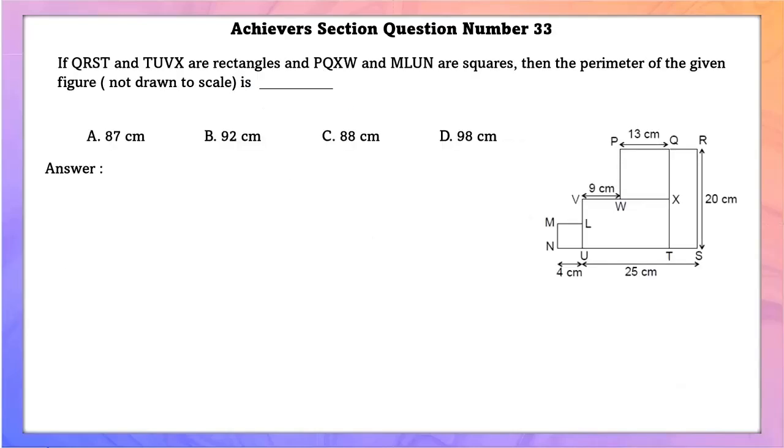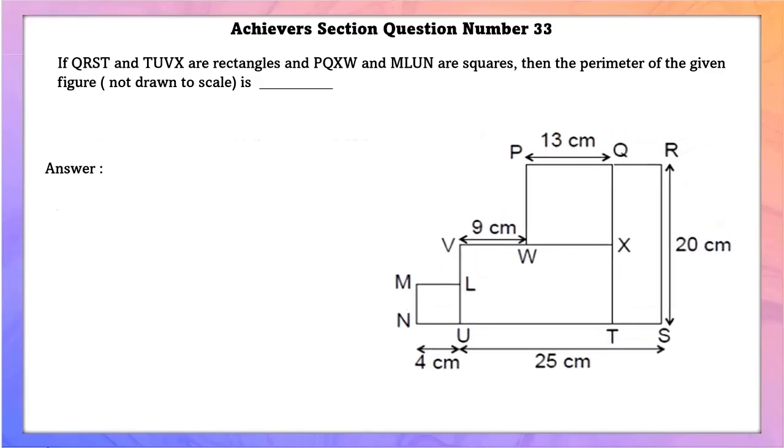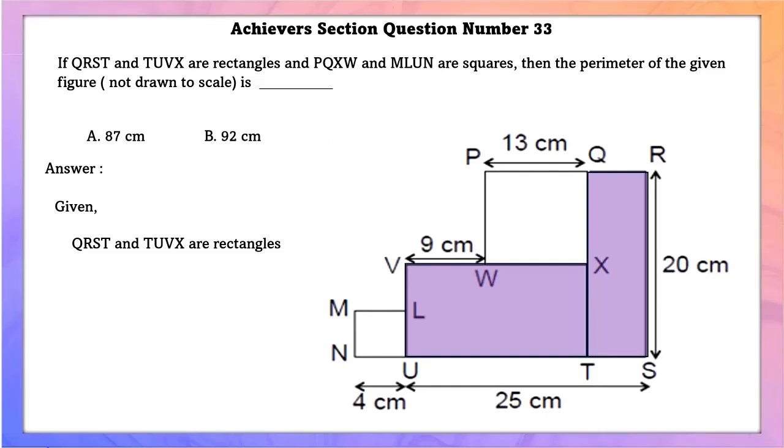Achiever section question number 33. If Q, R, S, T and T, U, V, X are rectangles, then P, Q, X, W and M, L, U, N are squares, then find the perimeter of the given figure. Over here, VXTU is a rectangle, QRST is a rectangle, and MLNU is a square, PQXW is a square. So a square has equal sides, so all of its sides are equal. So if one side is 4 centimeter, other side will also be 4 centimeter. Similarly, if one side is 13 centimeter, another side will also be 13 centimeter.